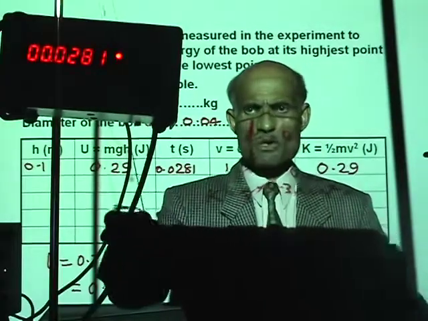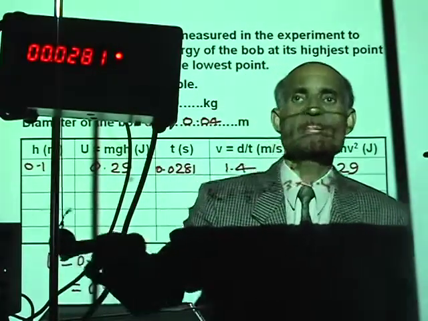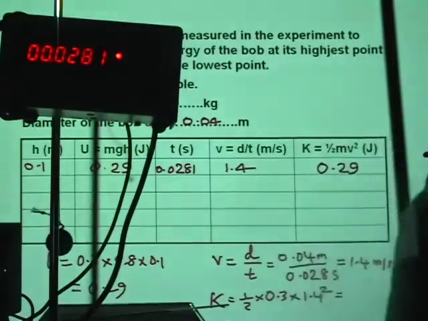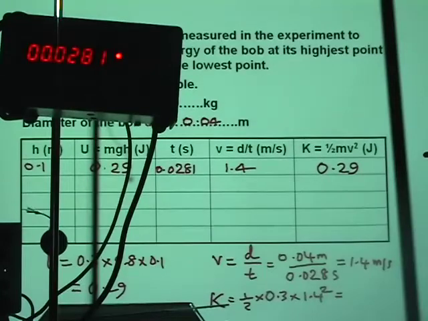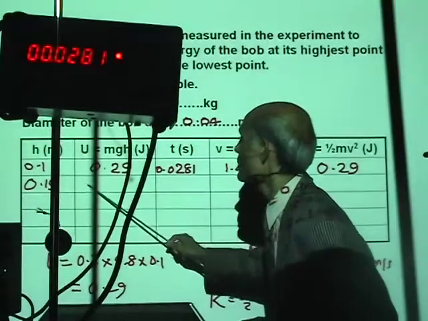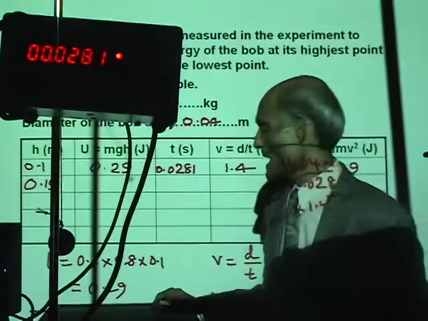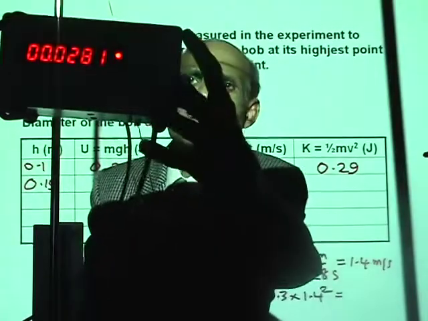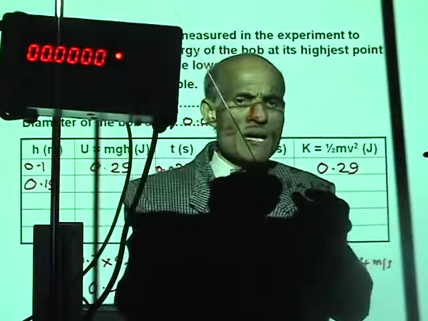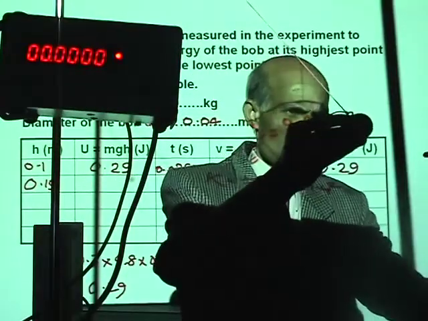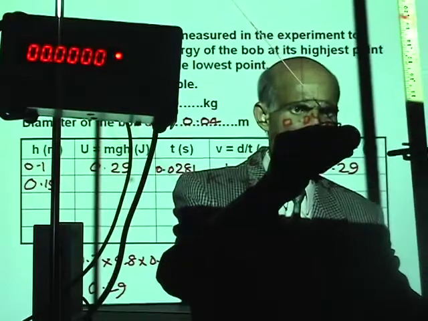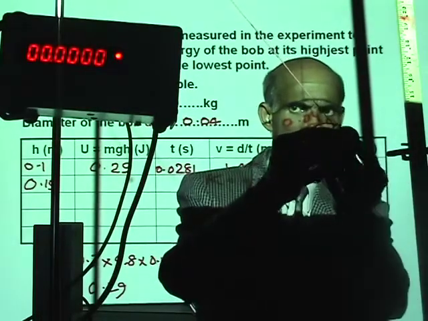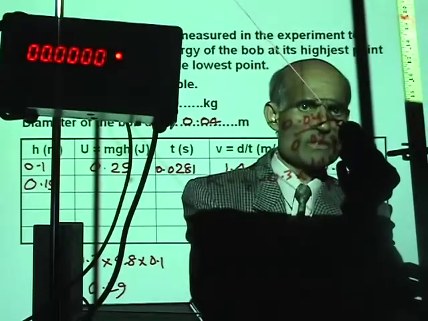Let's see. I'm going to make the height now 15 centimeter, in other words 0.15. I'm going to leave all these columns for you. Calculate the potential energy and now measure the time. Let me reset the clock and let's measure the time when the height is 15 centimeter, and you can see I have a ruler here to measure it.